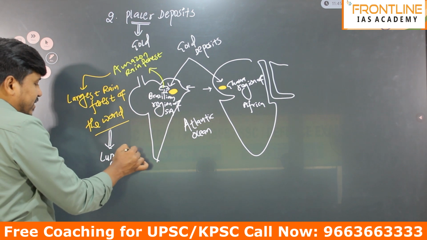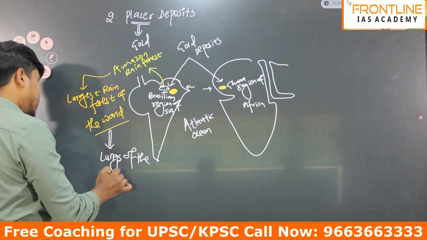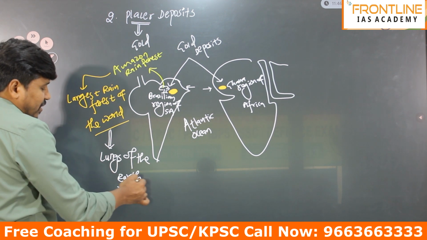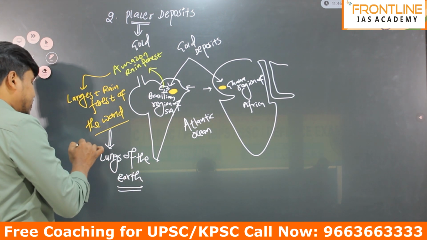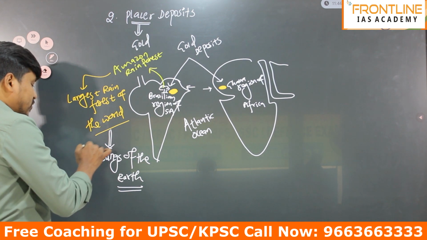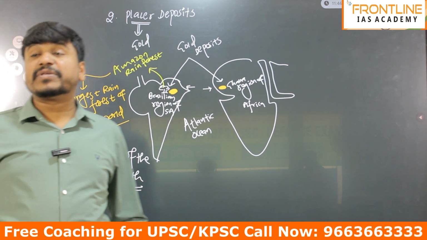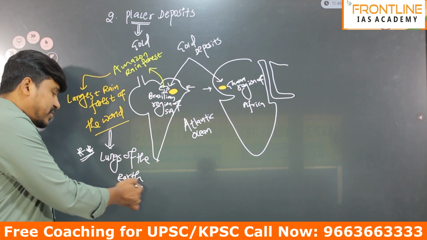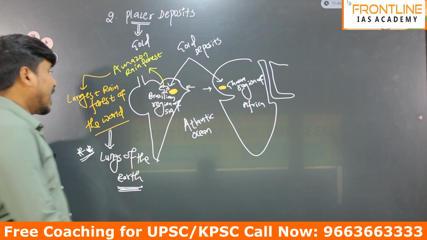This question has come many times in different competitive exams: which of the following is known as the lungs of the earth? The answer is the Amazon rainforest.